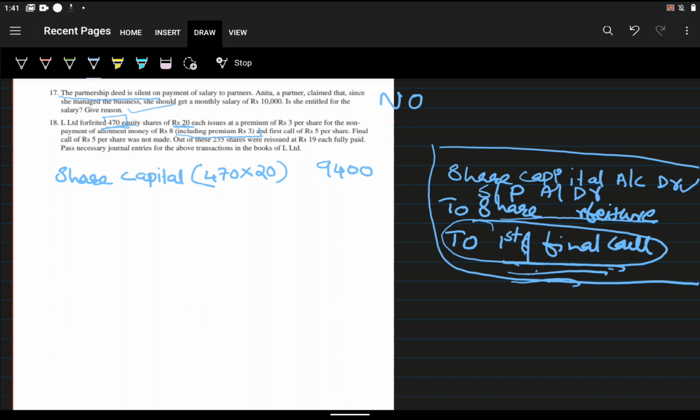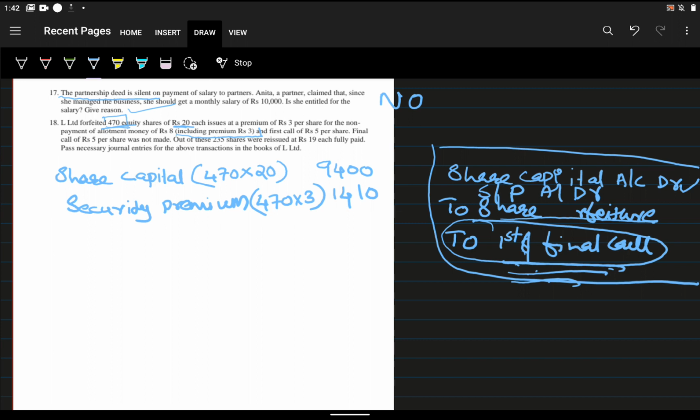And securities premium is also given. What is the securities premium here? 3 per share securities premium. So 470 into 3, we will get 1,410. Why are we writing securities premium on the debit side?